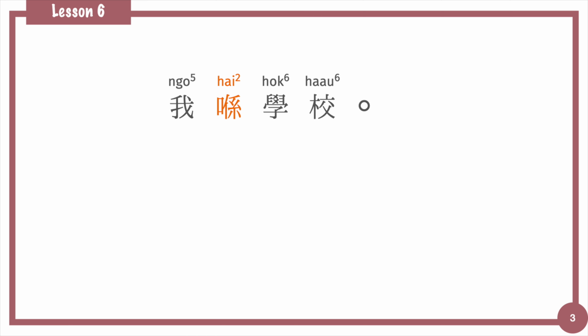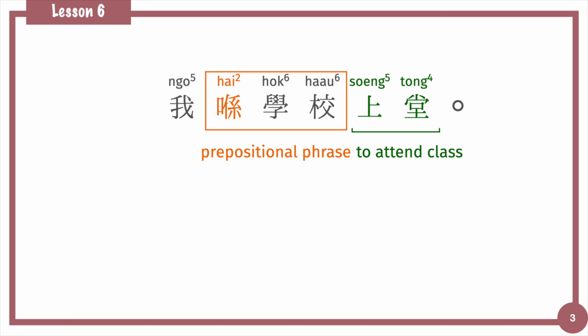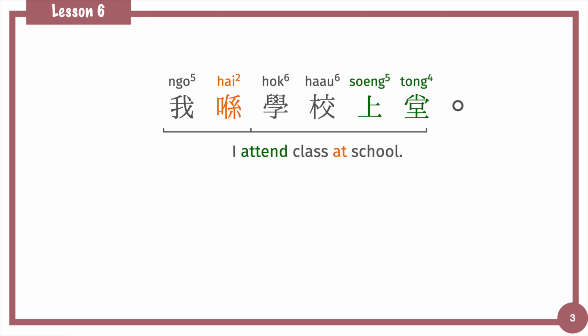Go back to the sentence structure, 我喺學校. If we add a verb phrase after the location, the part of speech of 喺 will change from a verb to a preposition, such as 我喺學校上堂. 上堂 is another verb phrase meaning to attend class. And the phrase 喺學校, at school, is a prepositional phrase. 喺 is a preposition. 我喺學校上堂, I attend class at school.